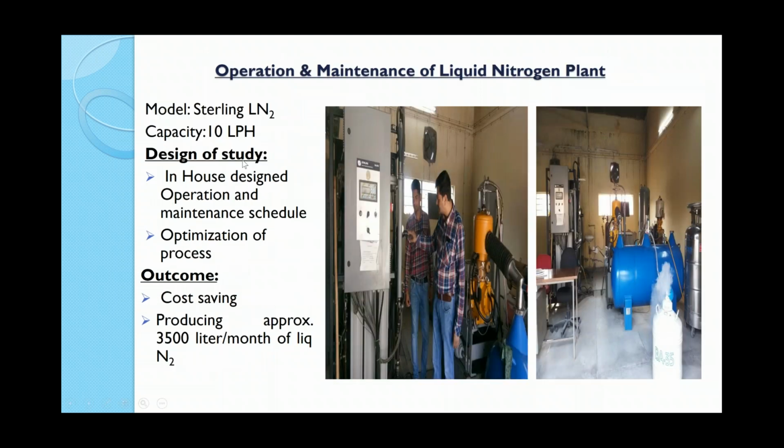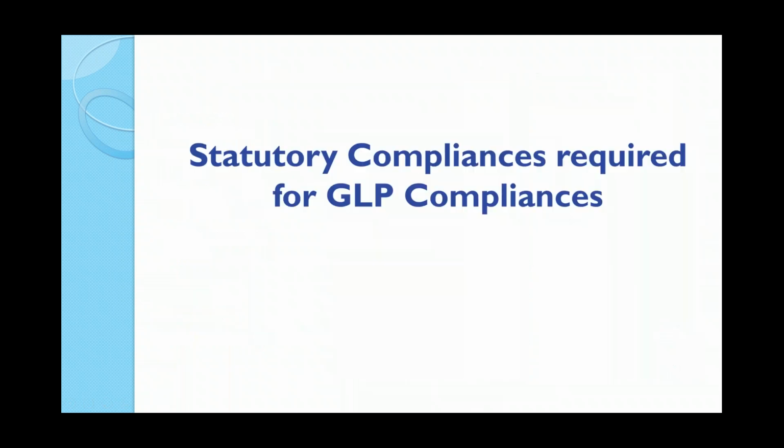Similarly, that is not limited to laboratories only. We have run a standalone unit for liquid nitrogen, because liquid nitrogen liquefaction is done through a cryogenic engine, and a small amount of moisture present will lead to blocking of the cryogenerator. So we need high quality air purification. We have a Stirling Cryogenics liquid nitrogen plant. We also operate this in house with the same mechanism, producing around 3,500 liters of liquid nitrogen.